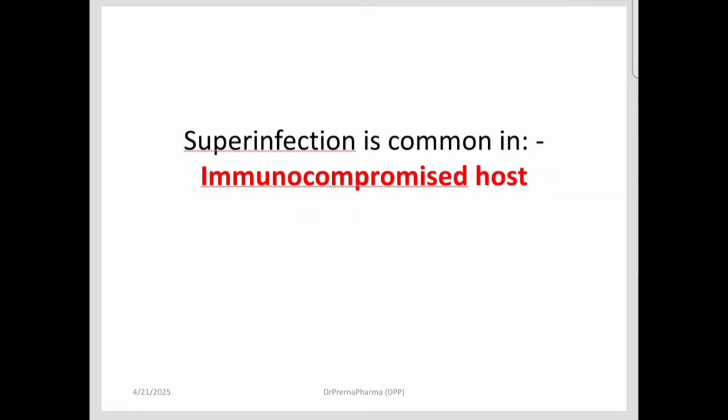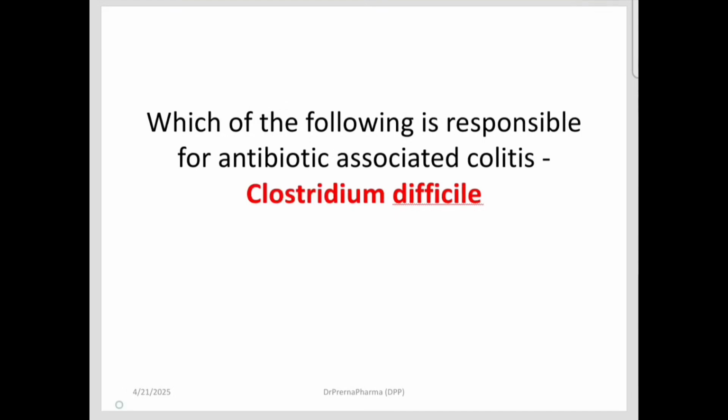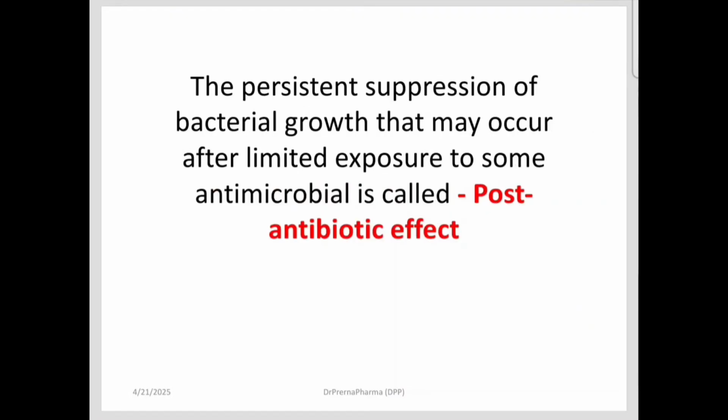Superinfections are very common in immunocompromised host. Please remember this. Which antibiotic does not act by inhibiting protein synthesis? That is vancomycin. Vancomycin inhibits the cell wall synthesis. Which is responsible for antibiotic associated colitis? That is Clostridium difficile, which causes pseudomembranous enterocolitis. The persistent suppression of bacterial growth that occurs after a limited exposure to some antimicrobial is called the post-antibiotic effect.